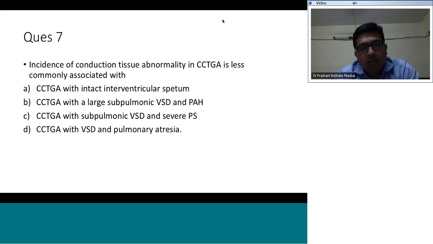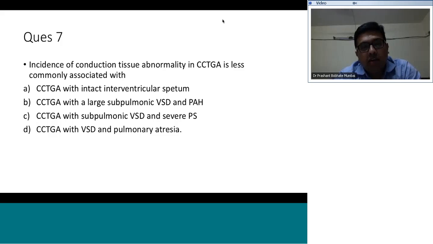So if the distance between the atrial septum and the ventricular septum is high, there is a high incidence of conductive tissue abnormality. Now in the presence of VSD and LVOT obstruction, the distance between the interatrial septum and the interventricular septum progressively decreases. With increasing severity of the pulmonary stenosis, there is a progressive decrease in the malalignment.